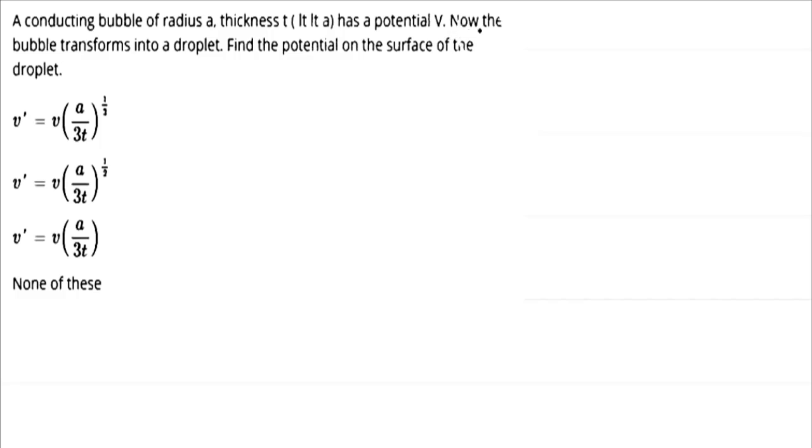A conducting bubble of radius a and thickness t has the potential V. Now the bubble transforms into a droplet. Find the potential on the surface of the droplet. Okay, so firstly we write down the solution here and let's make a solution for this question.